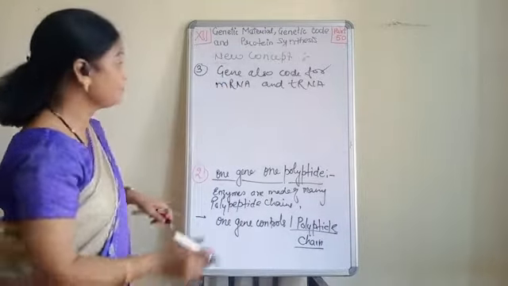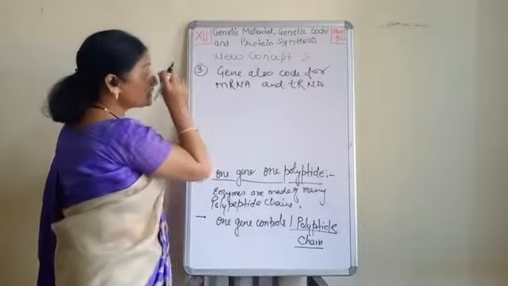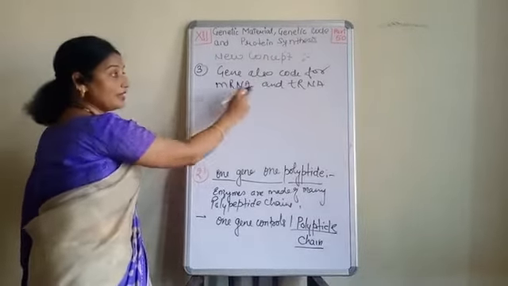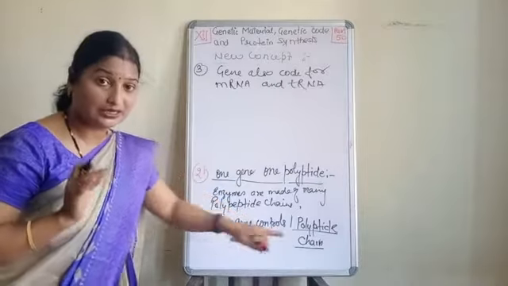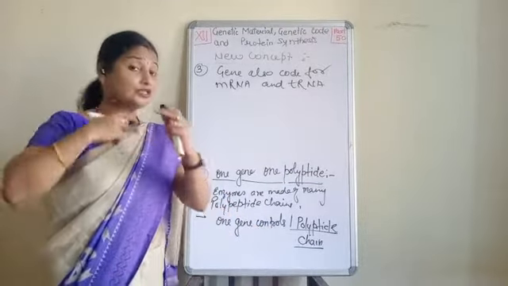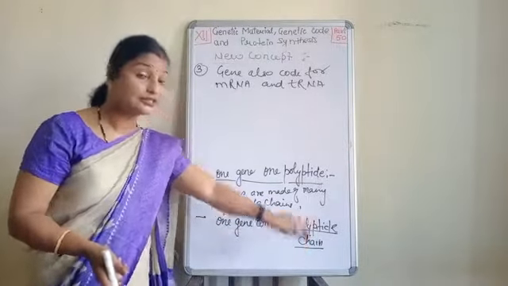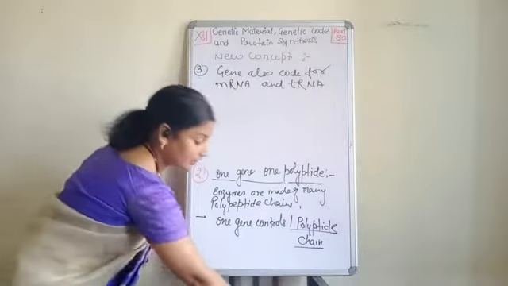So this was the third point: a gene can also code for mRNA and tRNA along with the polypeptide. Now, we have seen the three functions of the gene. Number one, it controls the production of the polypeptide chain. Along with this, it also codes for mRNA and tRNA.